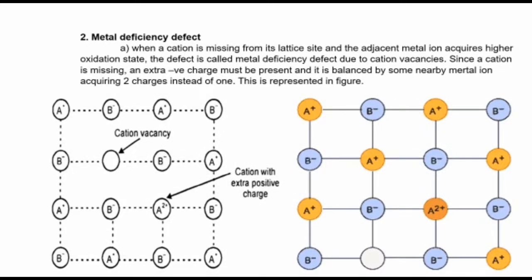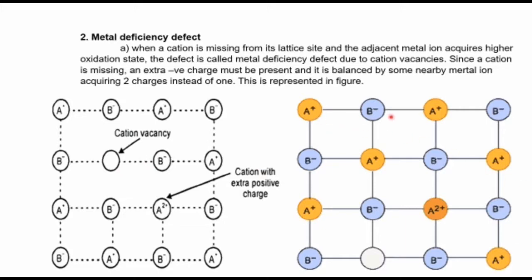Second type of non-stoichiometric defects are metal deficiency defects. Metal deficiency means positive ions will be fewer than the negative ions. When a cation is missing from its lattice site and the adjacent metal ion acquires a higher oxidation state, it means one positive ion is missing from the lattice.